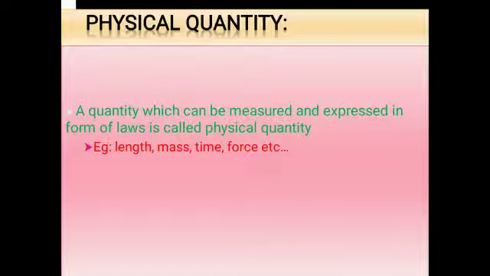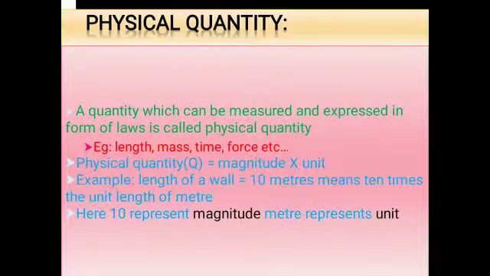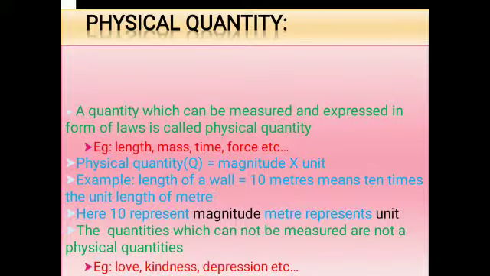What is meant by physical quantities? A quantity which can be measured and expressed in the form of laws is called a physical quantity. Examples: length, mass, time, force, density, etc. Some quantities cannot be measured. These are called non-physical quantities.